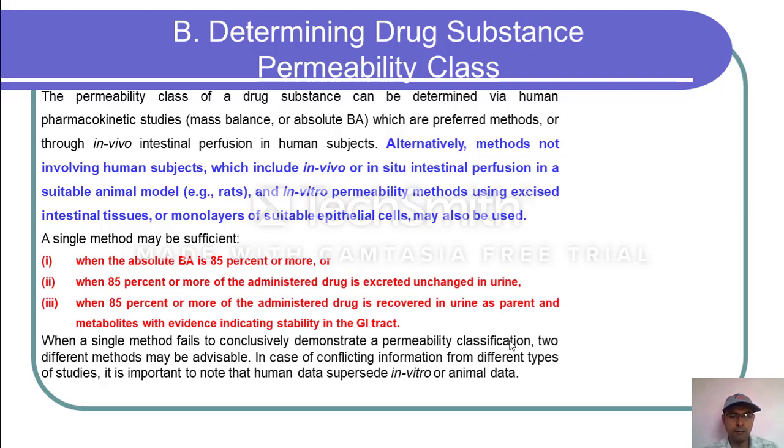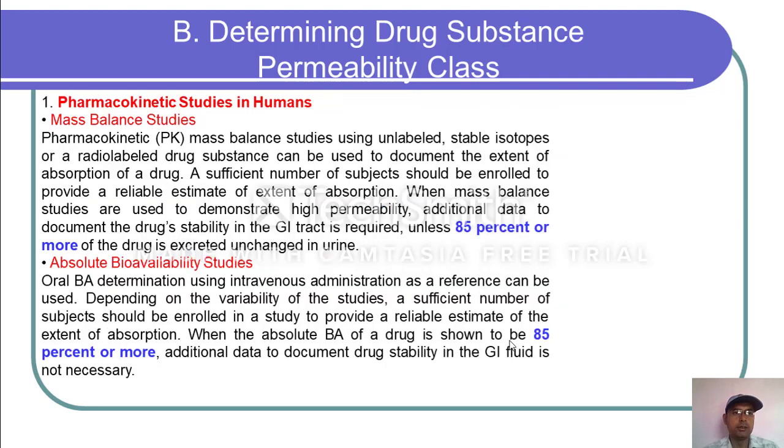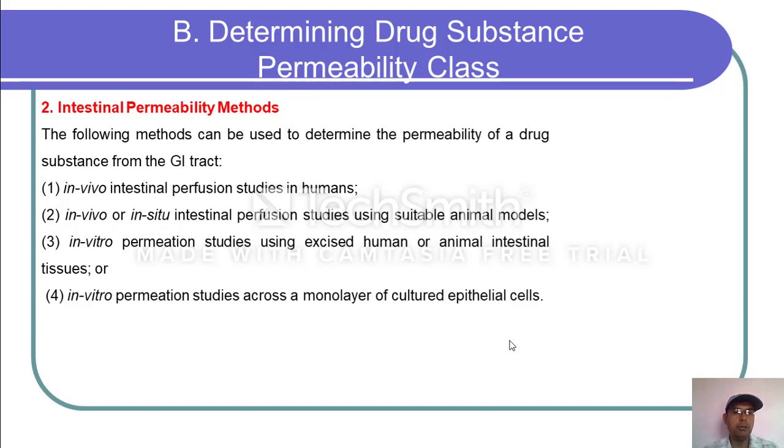In case of conflicting information from different types of studies, it is important to note that human data supersede in vitro and animal data. So it is to be considered. Then in a condition when there is conflict in the data, which one is to be preferred? Data obtained in clinical studies from human volunteers is to be considered true. So these two methods include pharmacokinetic based study in human beings and intestinal permeability method.